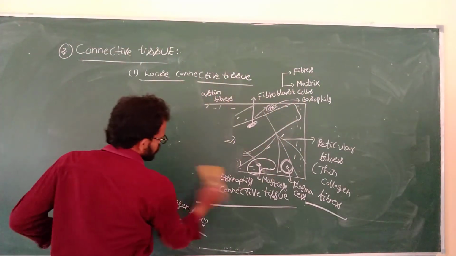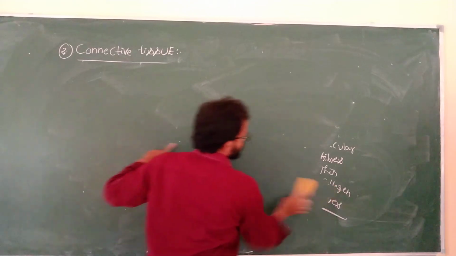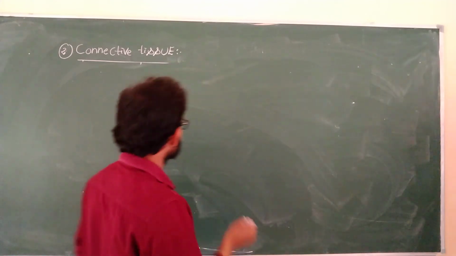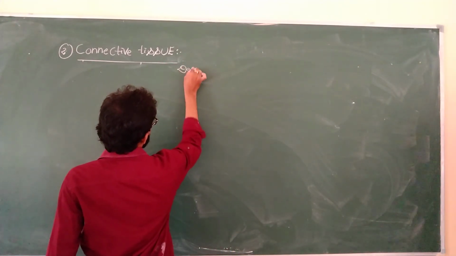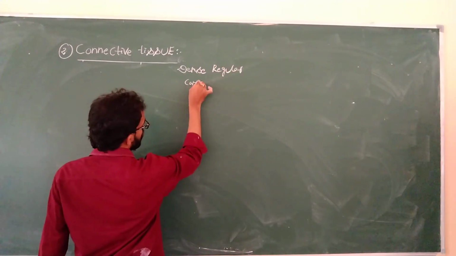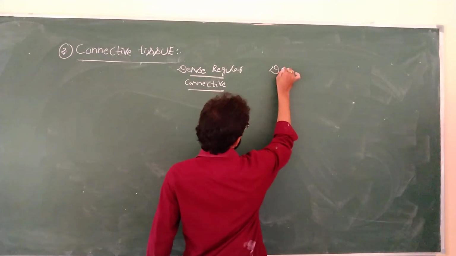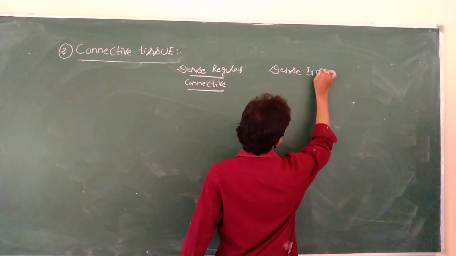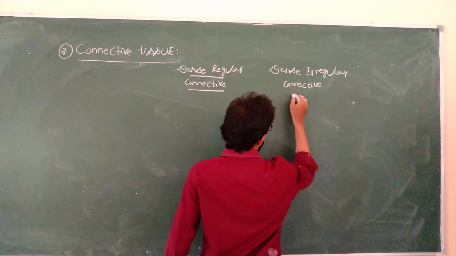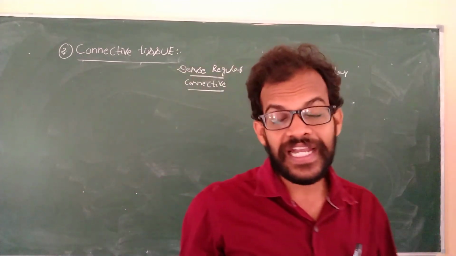Coming to the next tissue, dense regular connective tissue and dense irregular connective tissue. The name itself gives the meaning.